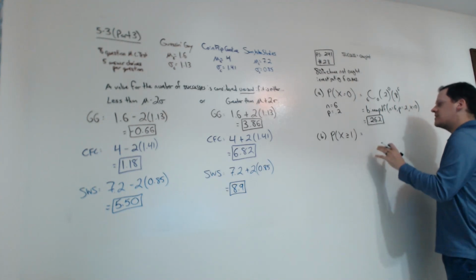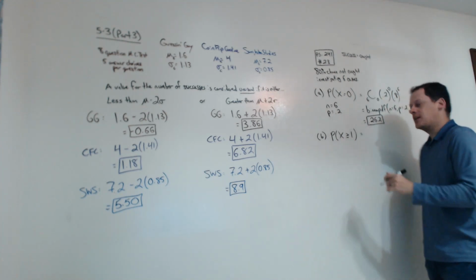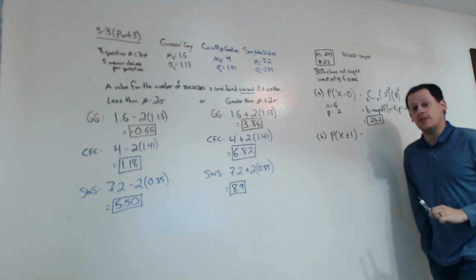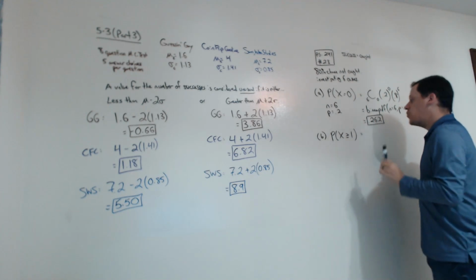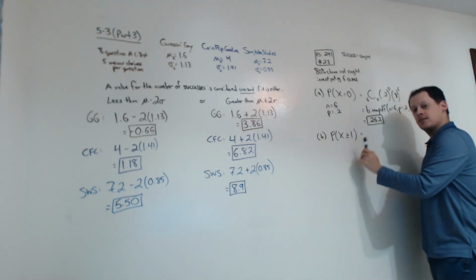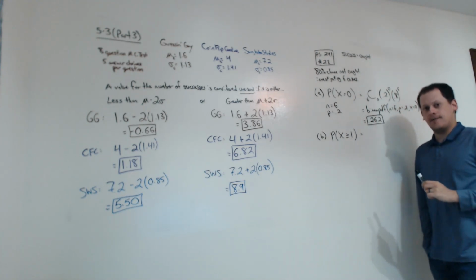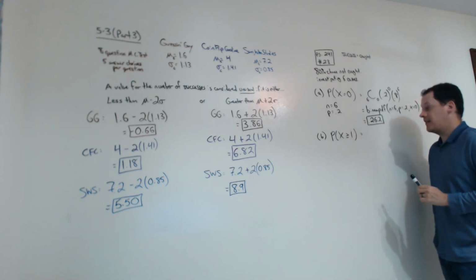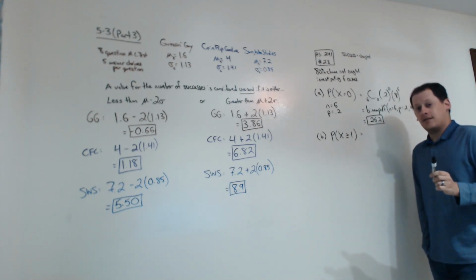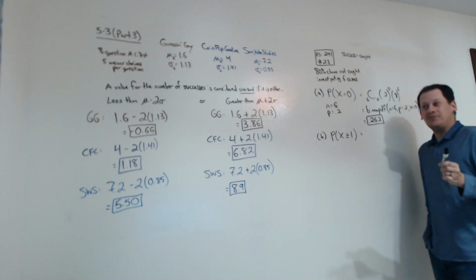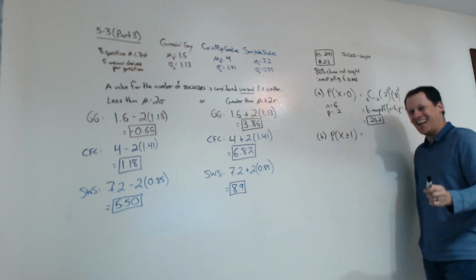Our goal is to be able to use the calculator, either binomial PDF or binomial CDF. Which one are we going to be using for this? PDF or CDF? Well, actually, you could use either one.